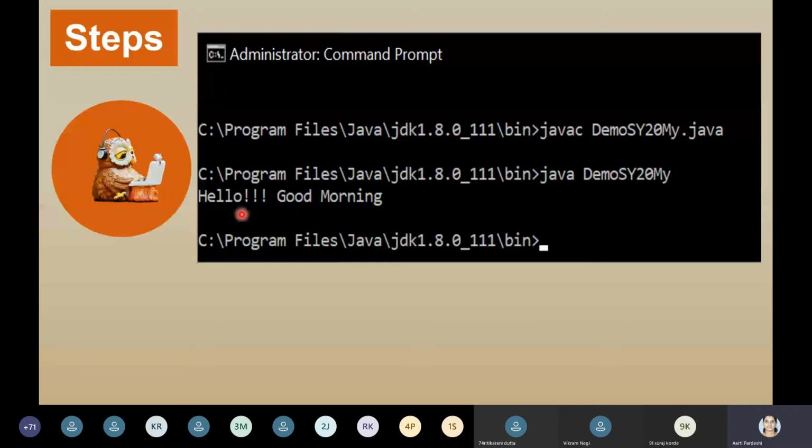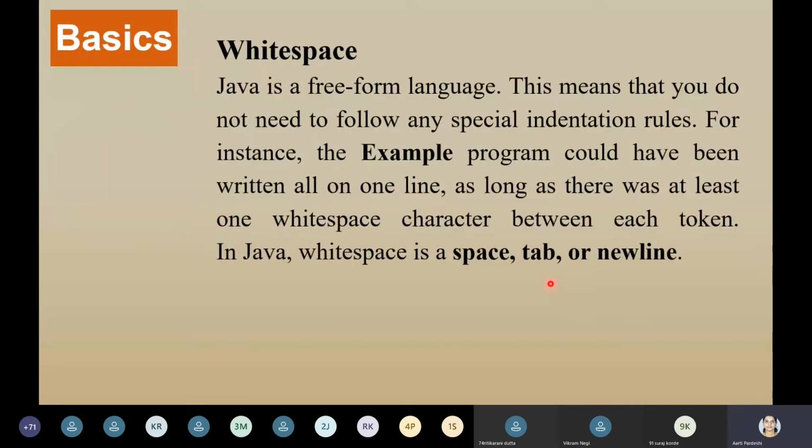Now we are going to move ahead to the basic concepts of Java. What are the different basic concepts of Java? The first thing is white space. What is meant by white space? Here, space, tab or new line characters are all called white space characters. It represents a white space, that's why it is called white space character. Now Java is a free form language.